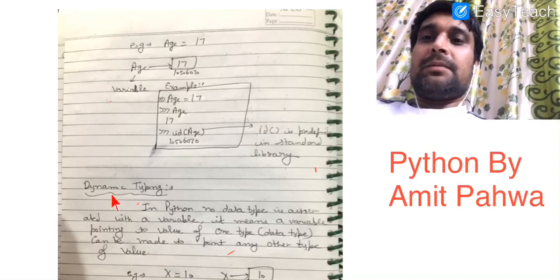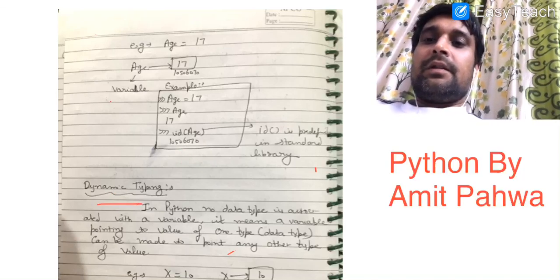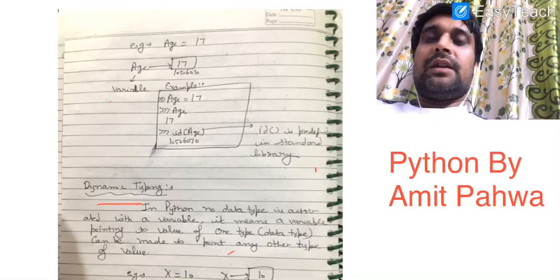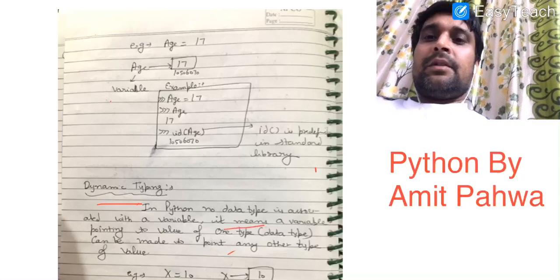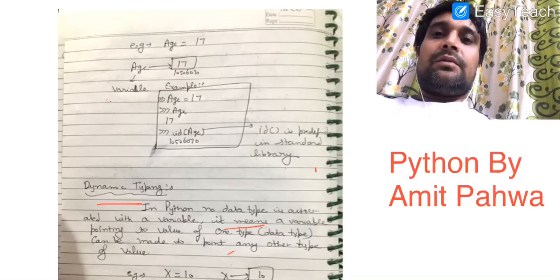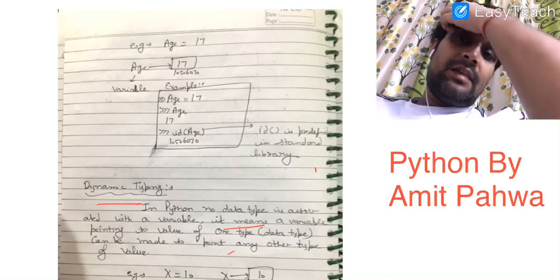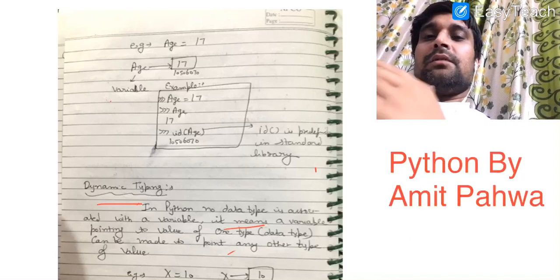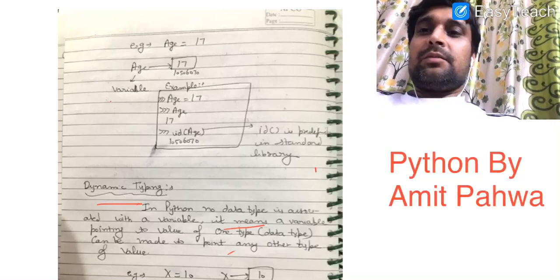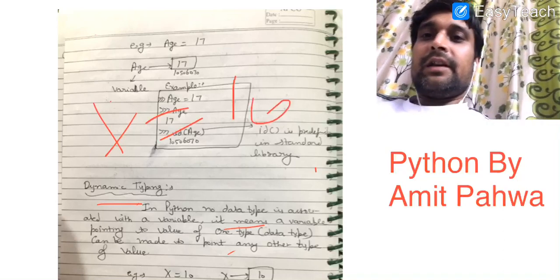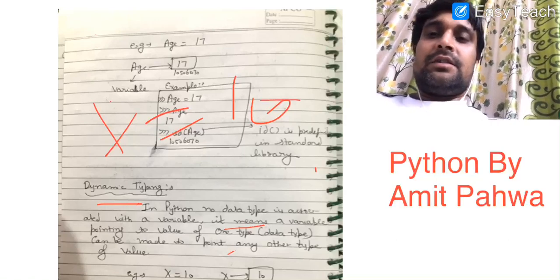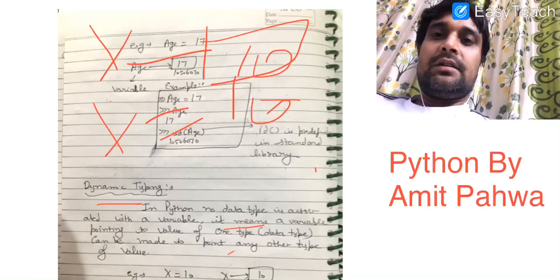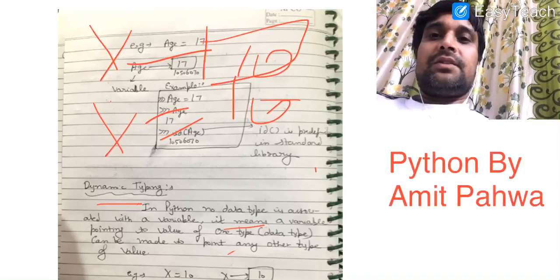Now our next topic is about dynamic typing. Type means data type. Dynamic typing means if you are using a variable in your program, and it has a certain value, then at a later stage, or at any time in your program, you can change the data type of the value that the variable is containing. Suppose I write x is equal to 10, then it means x is a label which is pointing to a location where 10 is saved, isn't it? And 10 is a value of type integer.